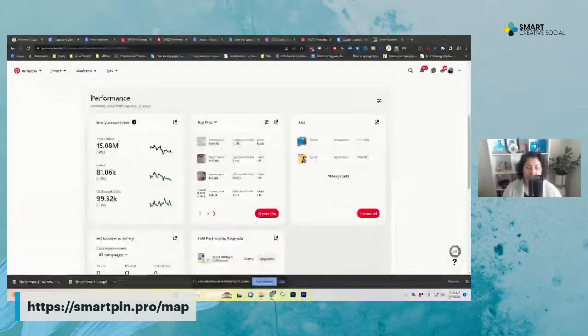All right, so let's see. We've got impressions and all this stuff here. I can get there from analytics overview. I can click that little square that pops out, see that little square right there. You can see my top pins, and all kinds of happy stuff here. Oh, these must have been ads. These are really old. Okay.